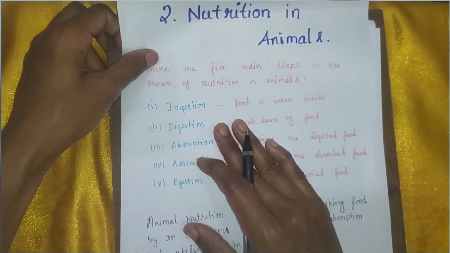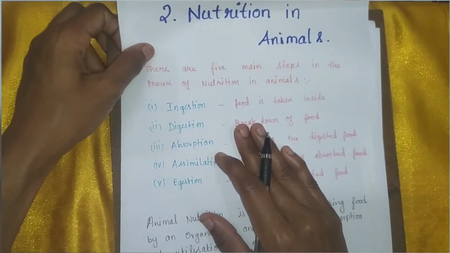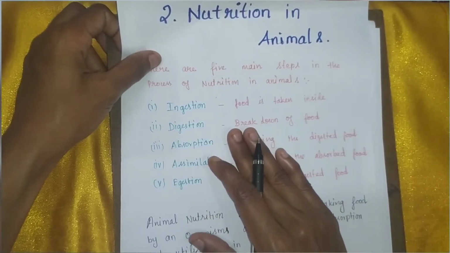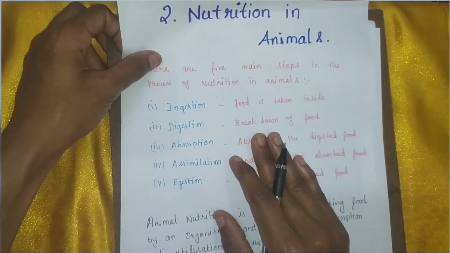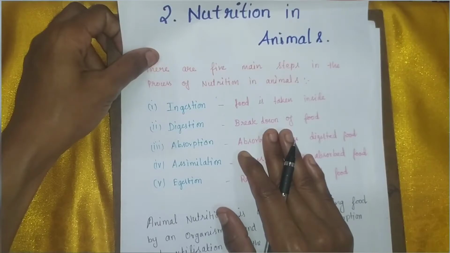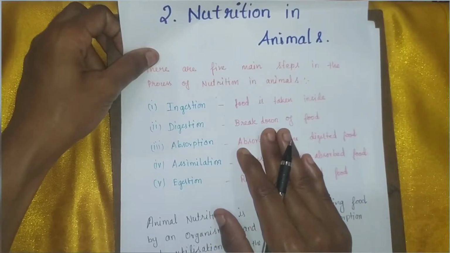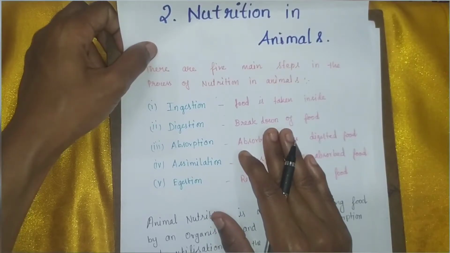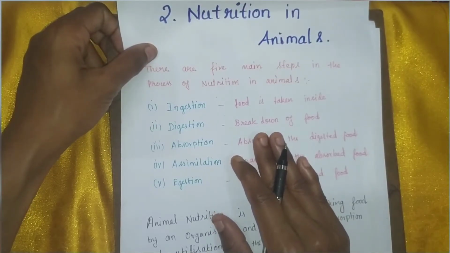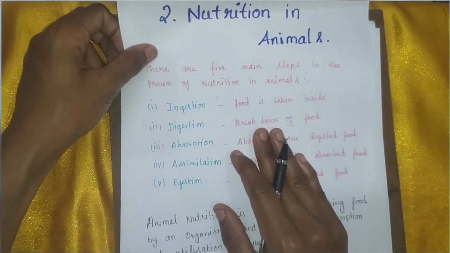Next process is digestion. Digestion is nothing but the breakdown of food into simple soluble substances, because animals get food from plants. The food they get from plants are complex substances. Animals cannot digest the complex substances directly. Those complex substances must be converted into simple soluble substances, then only they get nutrients from the food.